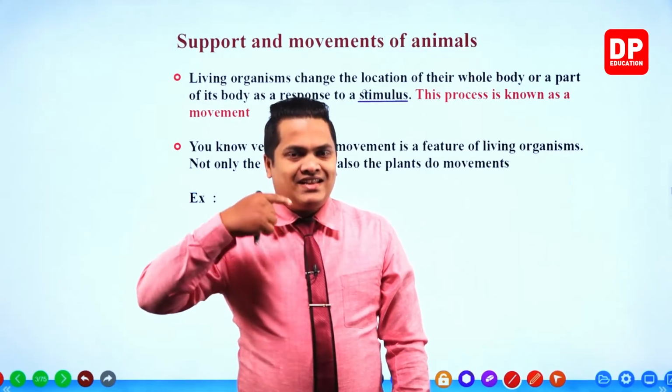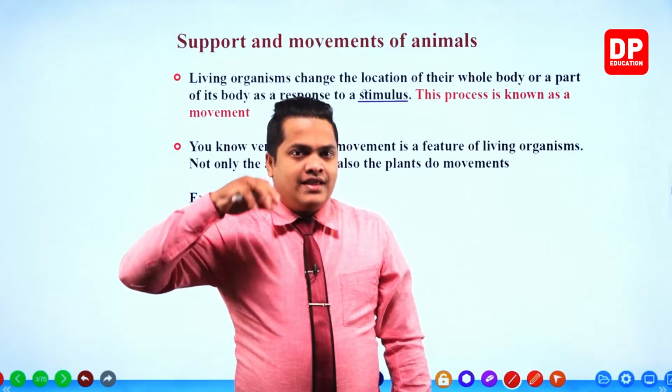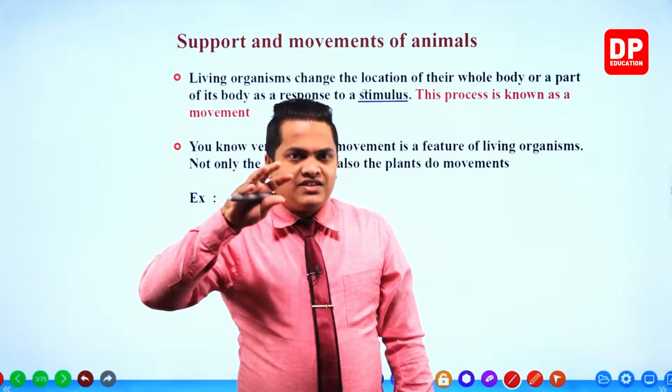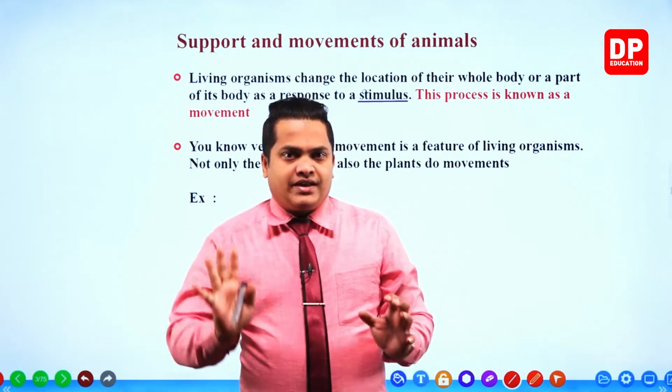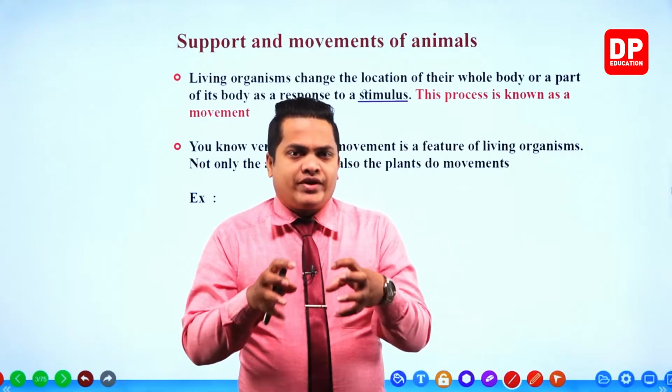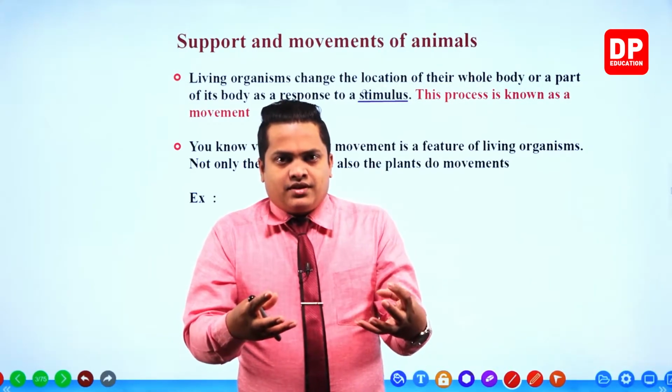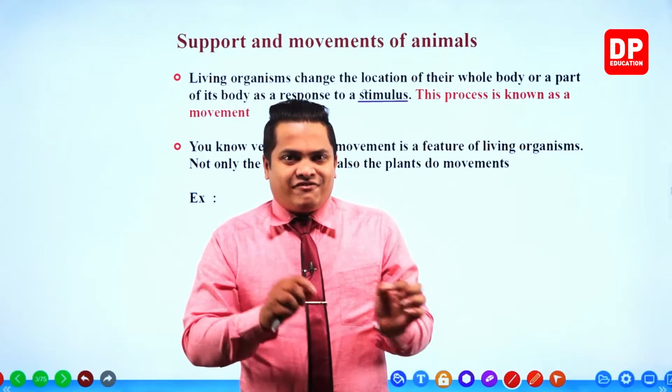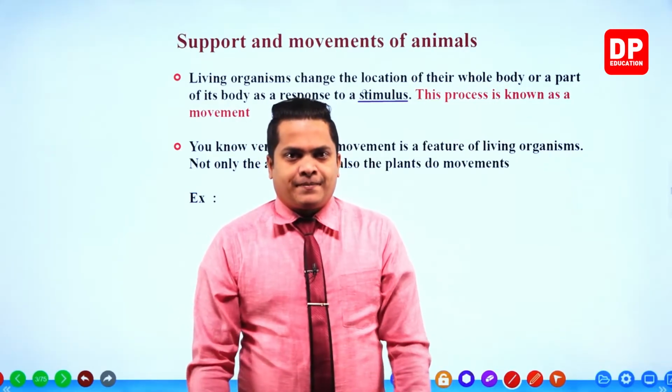Then the eyes send those signals to your brain. Then your brain gives commands to the particular muscles, joints and skeletons in order to show different kinds of movements.